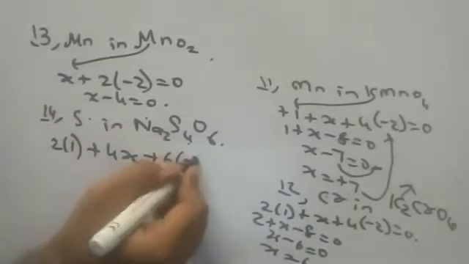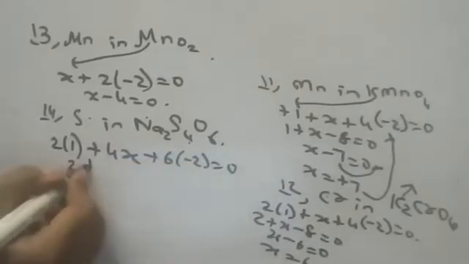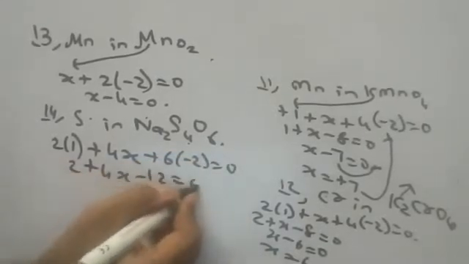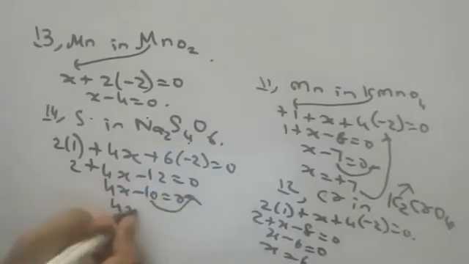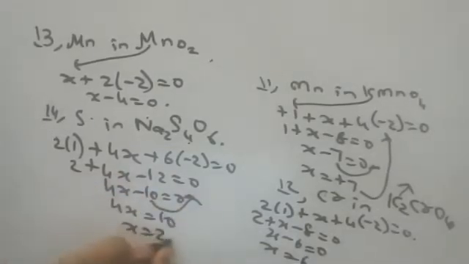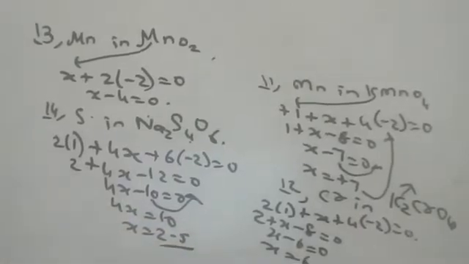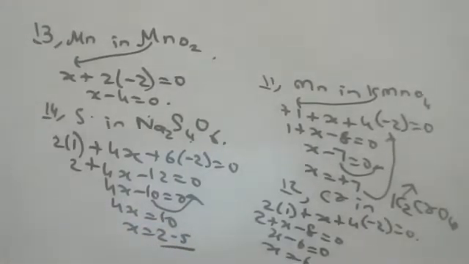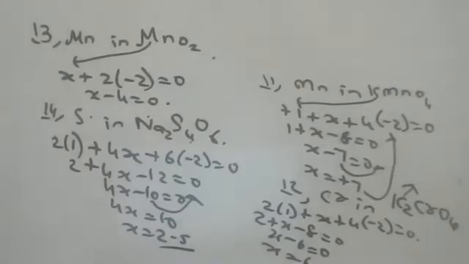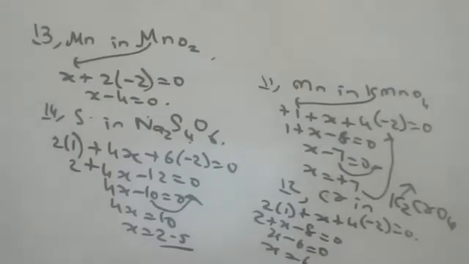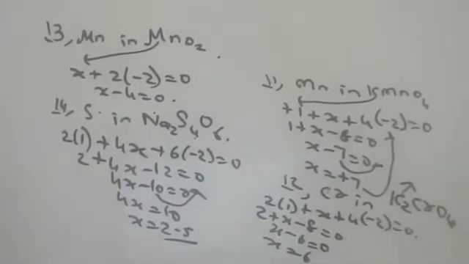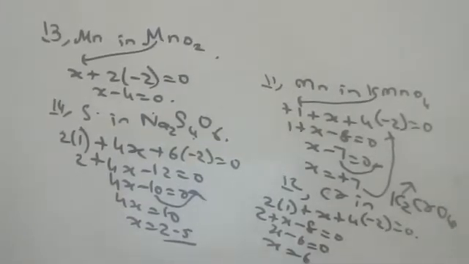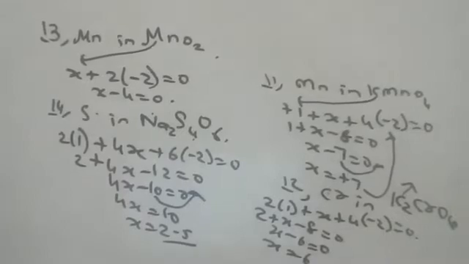The 6 into -2 is equal to 0. 2 plus 4x minus 12 is equal to 0. 4x minus 10 is equal to 0. 10 will come here. 4x is equal to 10. X is equal to 2.5. Oxidation state is 2.5. You may get doubts, sir, can oxidation states come in fractions? Yes, children, they can come in fractions. No problem, because in superoxides and suboxides they are plus half, minus half. Sometimes you will get fractions also.